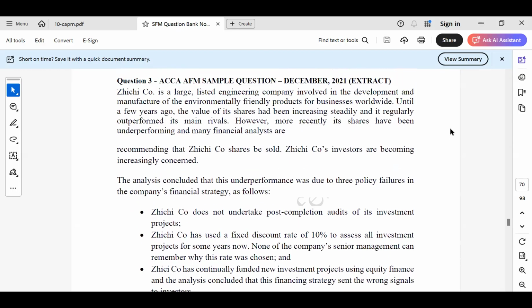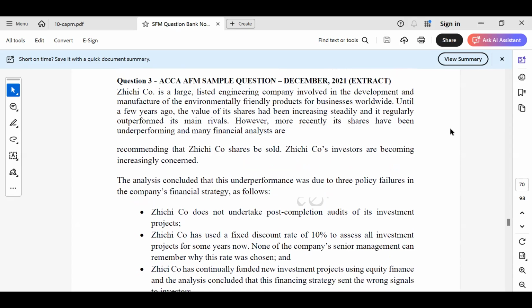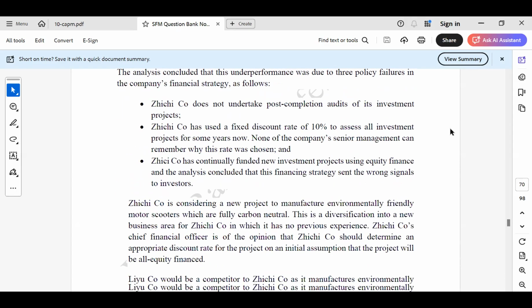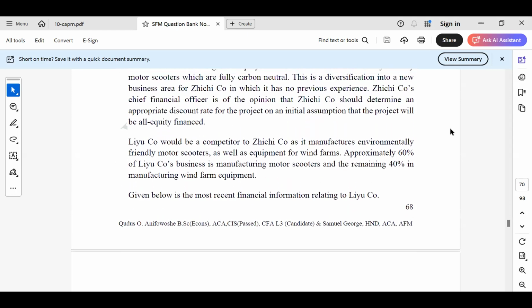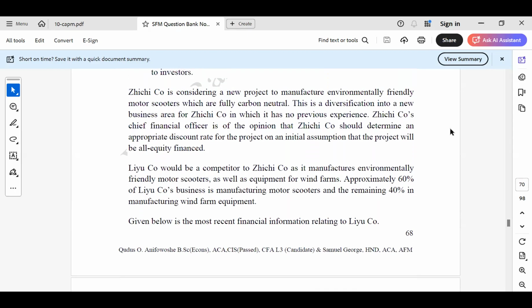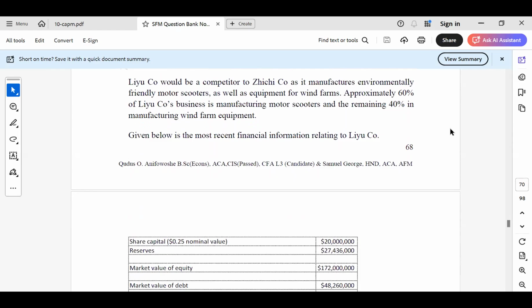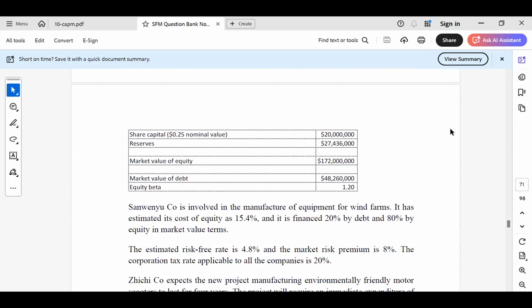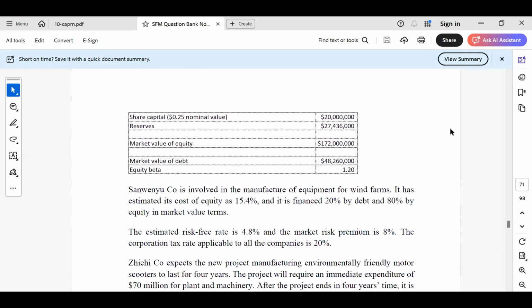Just search for ACCA sample question, December 2021, and you will find Zichi Co there. If you can't find it, put a message in the comment section, or if you have my WhatsApp number, you can request it and I will help you get the question. All right, now let us go to solving the question. I switch to the board now.